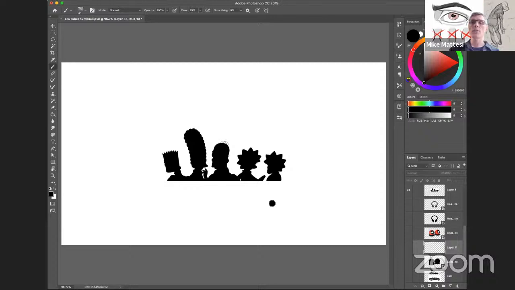So this is obviously the cast of The Simpsons. And you can see just how specific and unique their silhouettes are. If you really start going into this as a character designer, I find it interesting that the parents have these long heads. The mom's is longer and taller than the dad's is. The kids all have spikes. Bart's are on top of his head and they're shorter and smaller. And both of the girls have these fatter, thicker spikes, right? Which is weird because the mom has no spikes, right?